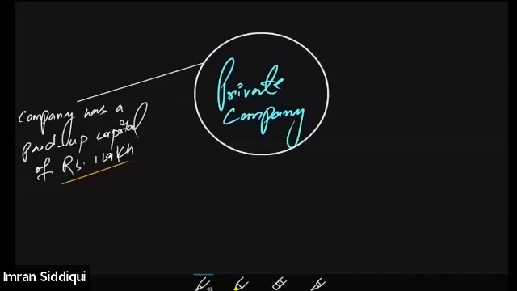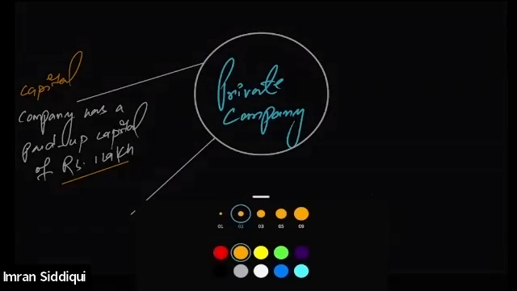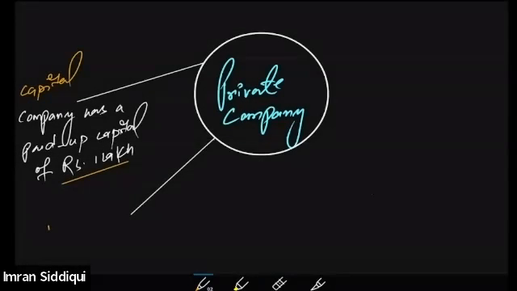But there are other requirements as well. In order to set up a private company, there are restrictions upon the number of members as well. There should be at least 2 members. This point was about capital, and the next point is about members.